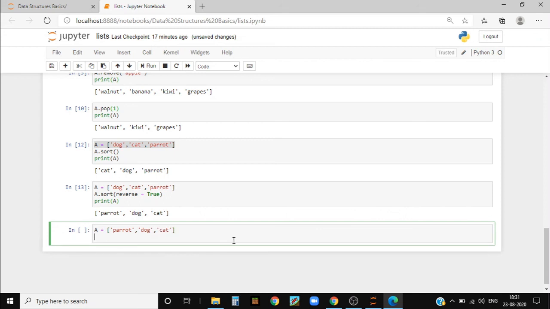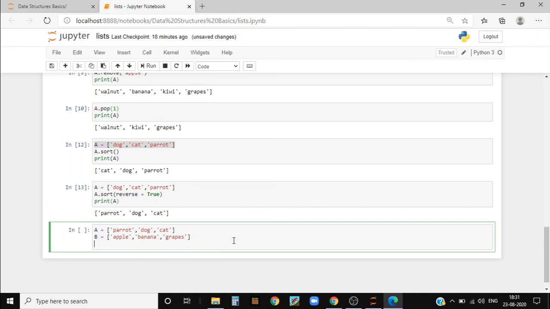Okay, now I'll come down and write list number B. Here too I'm not that creative, so we'll just write fruits. I know that's really boring, but that's okay. I'll write apple, comma, banana, and comma, let's write grapes.